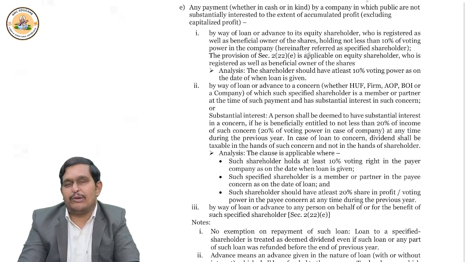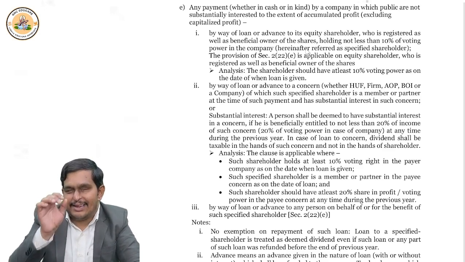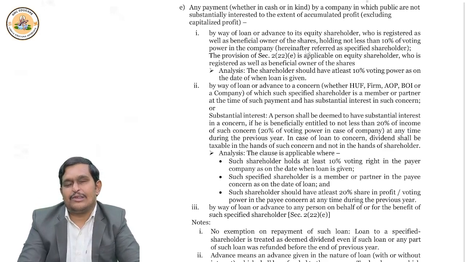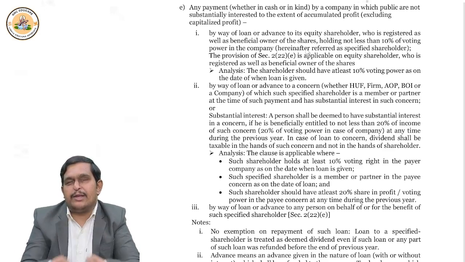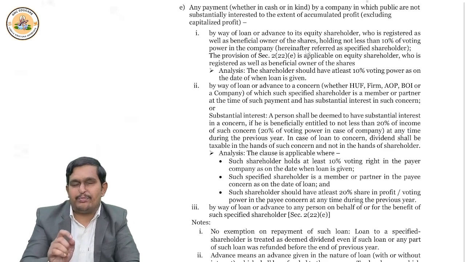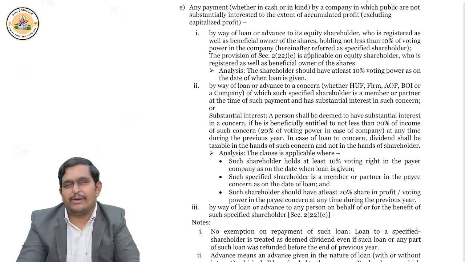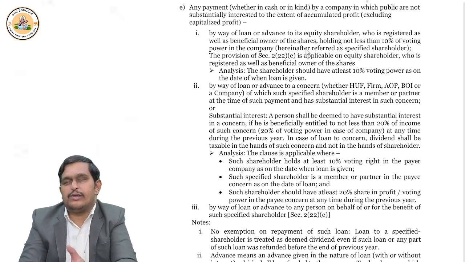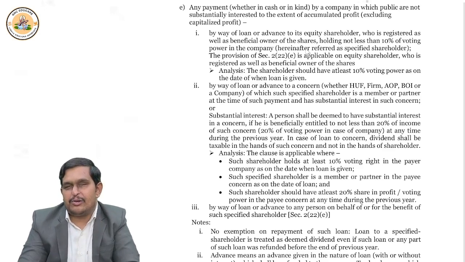Now, why did I give the example of Patanjali? Because when section 2 clause 22E is written, it says any company in which the public is not substantially interested. So that's why I gave Patanjali's example, because here the public is not substantially interested. If the general public holds 20% voting power, or 20% shares, then the public has substantial interest. But here it is not the case. So for such companies only, section 2 clause 22E applies. Are you able to understand?